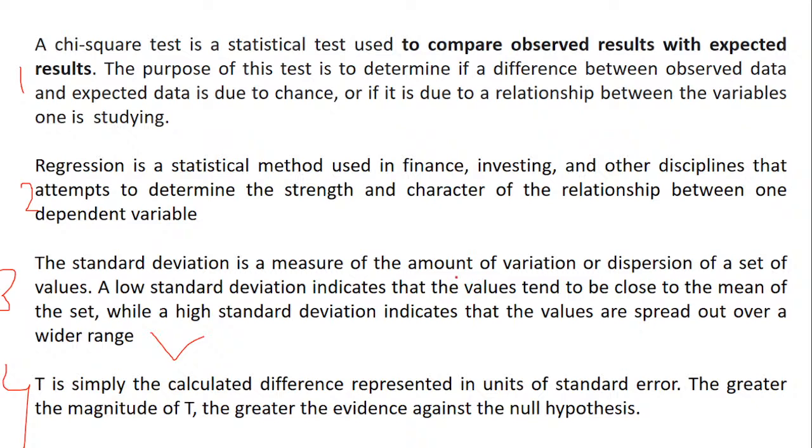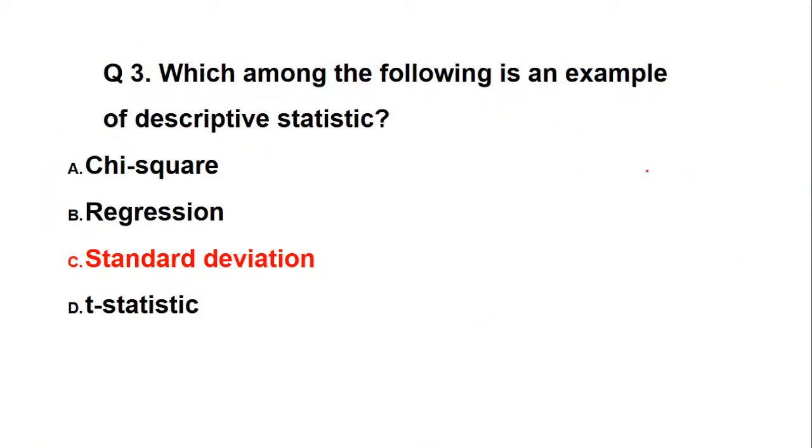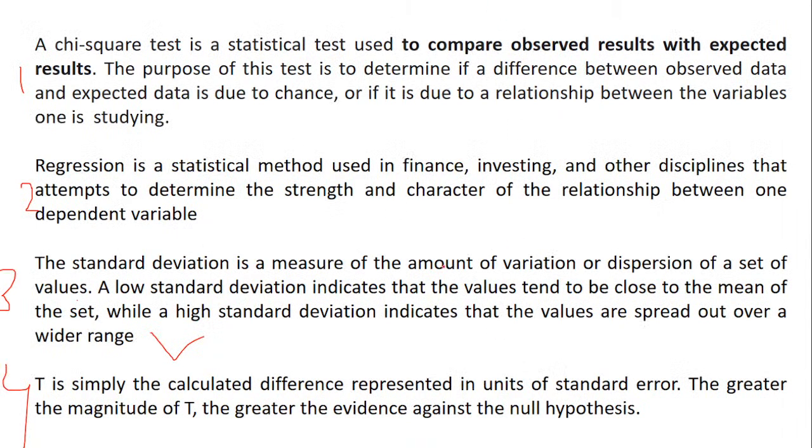It is a measure of the amount of variation or dispersion of a set of values. A low standard deviation indicates the values tend to be close to the mean of the set, while a higher standard deviation indicates the values are spread out. So when we talk about descriptive, it is related to standard deviation.